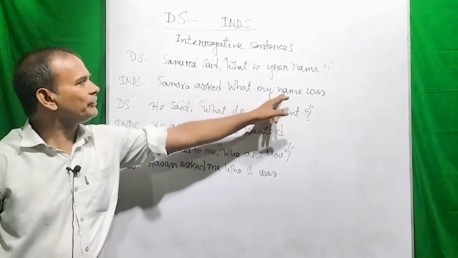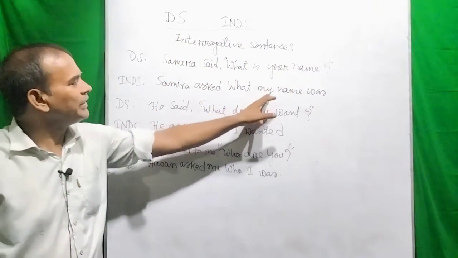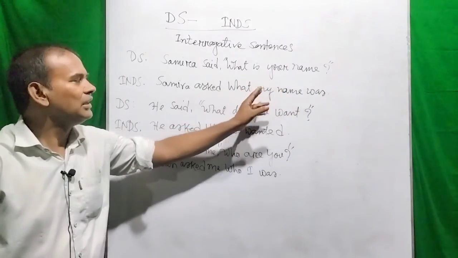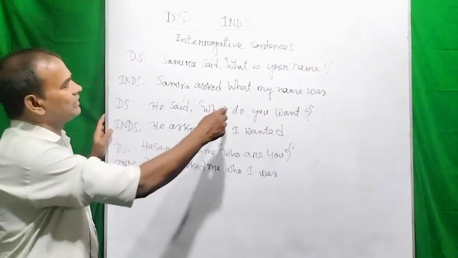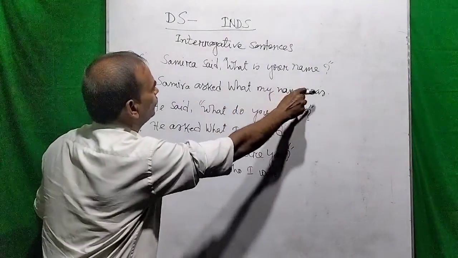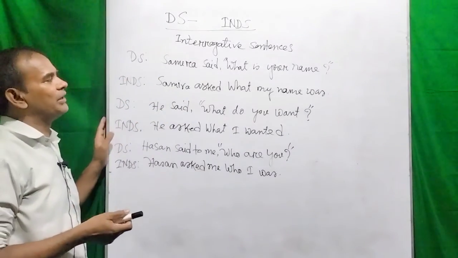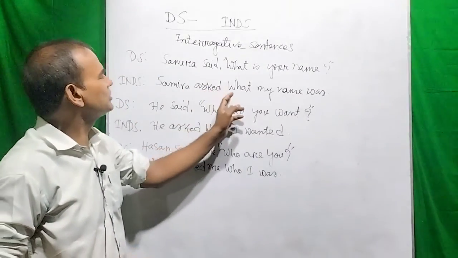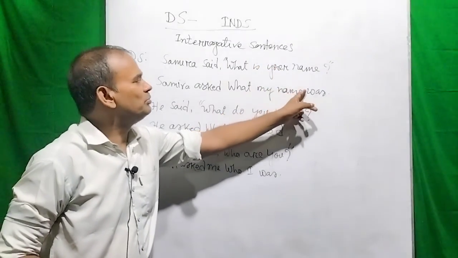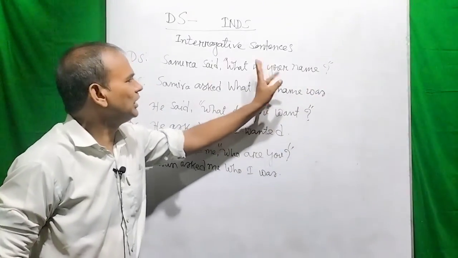And your name means my name. There may be his name or her name, etc. I could have written her name. Samira asked what her name was, but it is generally my name. So Samira asked what my name, and the verb to be has been changed into was